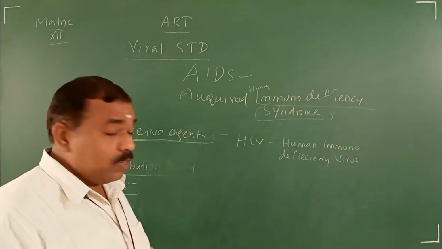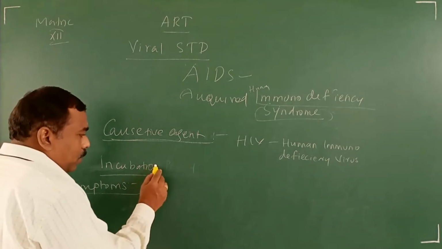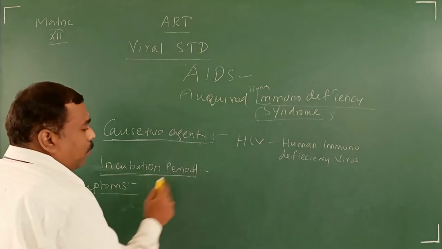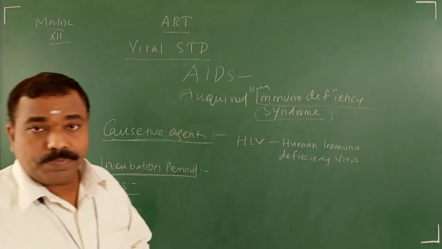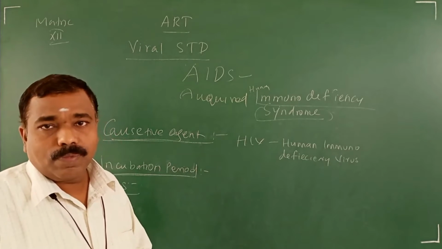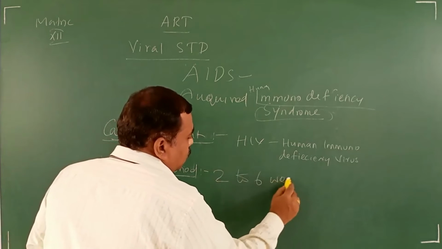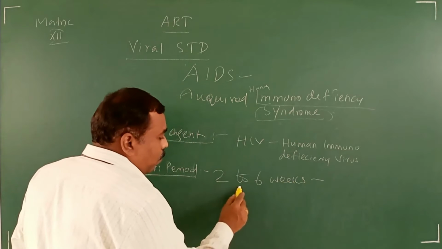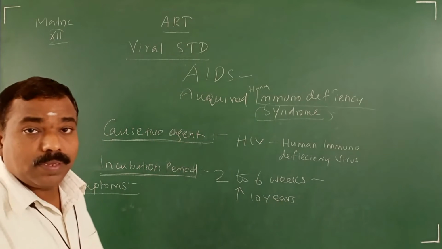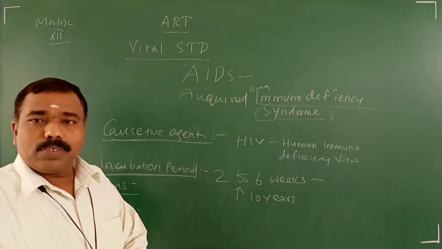Regarding the incubation period, the medical world is still wondering about the incubation period of AIDS. For some persons, it comes within 2 weeks, approximately 2 to 6 weeks. But for some persons, more than 10 years. For 10 years they look healthy. After that only the symptoms will appear.